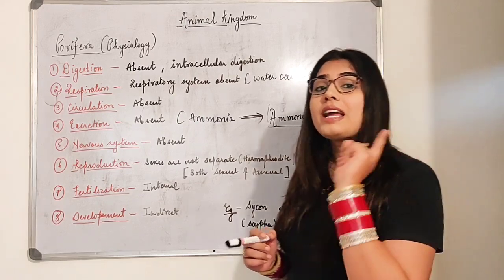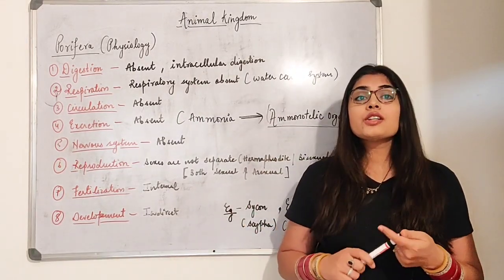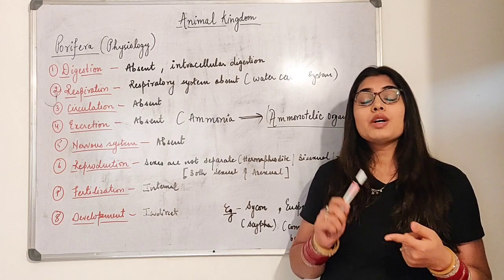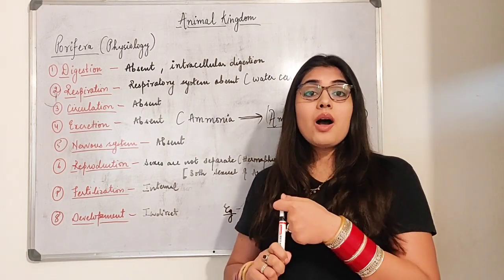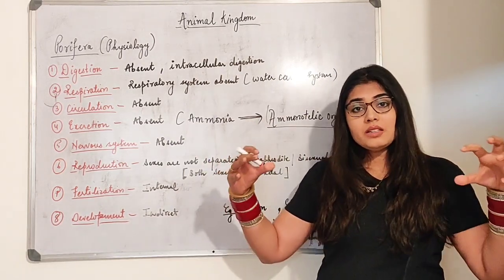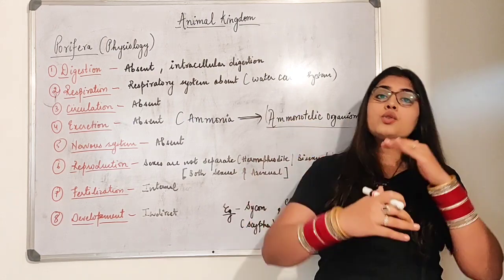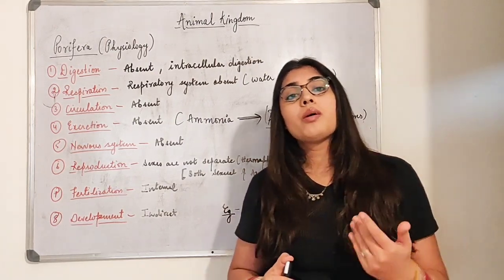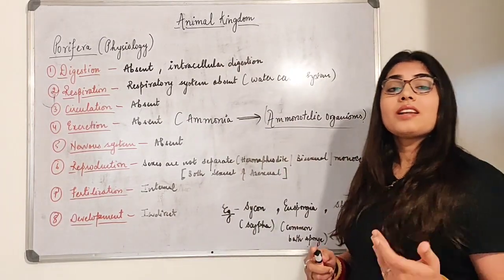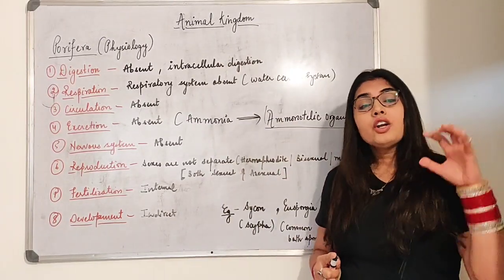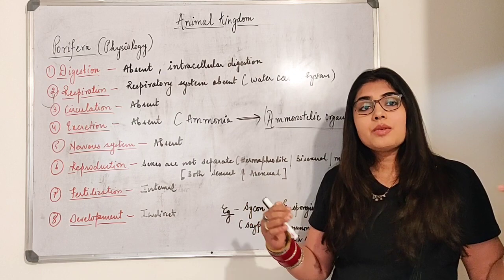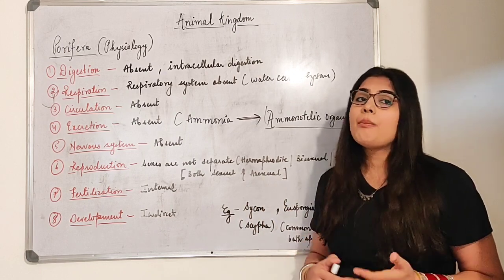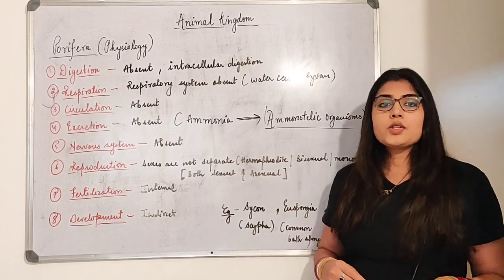The gametes are made to move inside the body of the poriferans with the help of the water canal system. Due to that, the gametes are able to flow and the reproduction process is possible.